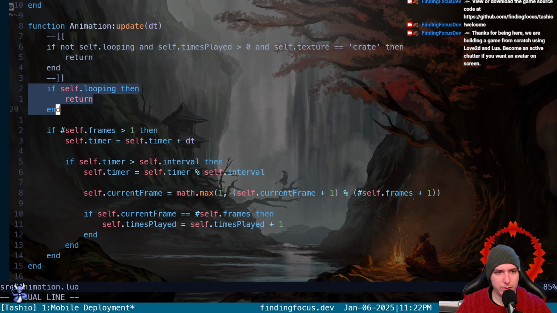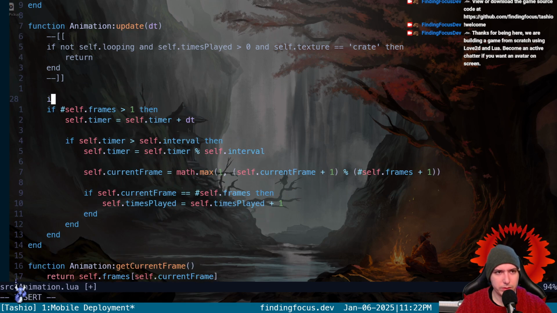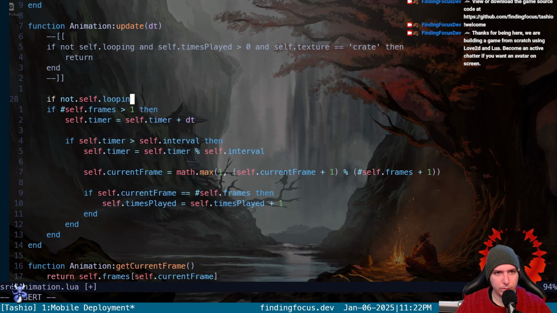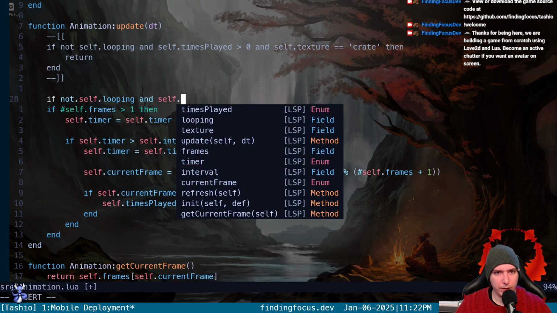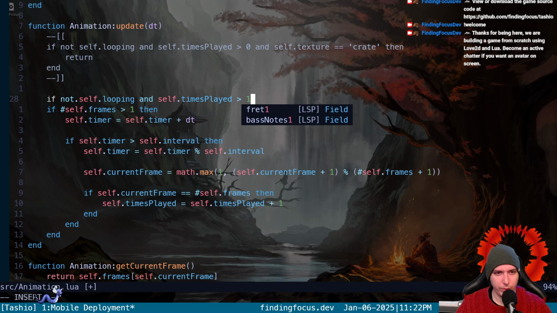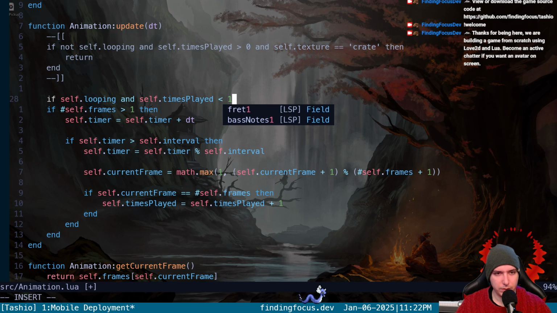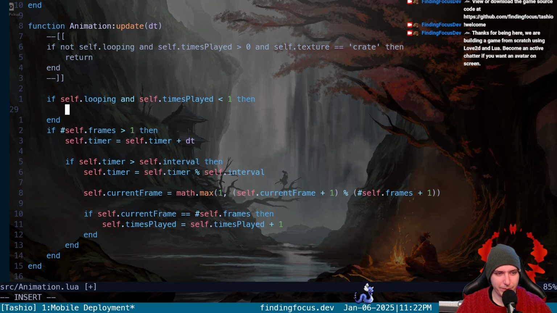So maybe what we do is we only do this stuff if we're not looping, and we've already played more than once. No, we want to do this if we are looping. If we are looping and we've played less than once. Gosh, no. What is it?